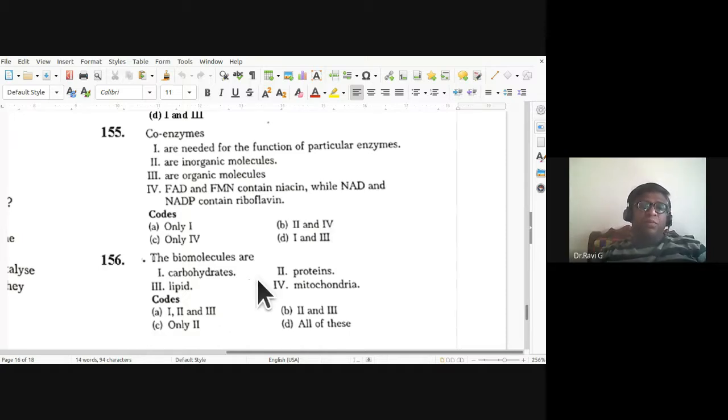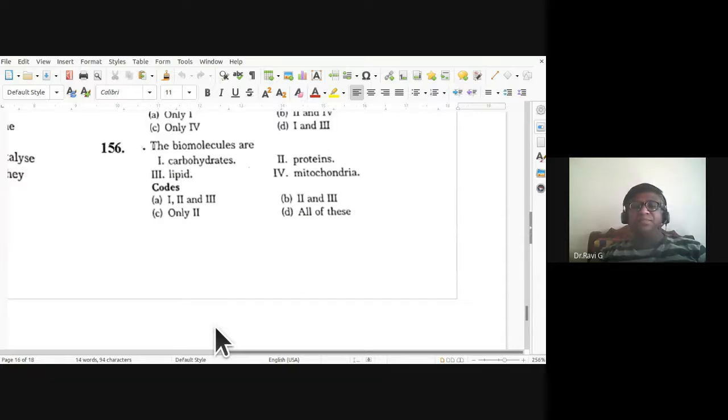156th, the biomolecules are carbohydrates, proteins, lipids, and mitochondria. 1, 2, and 3, so A is the correct answer. For 156, A is the correct answer.